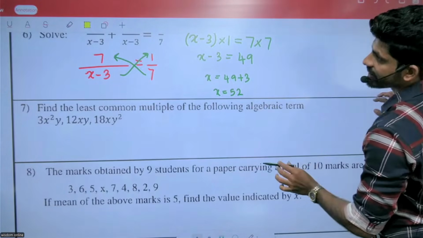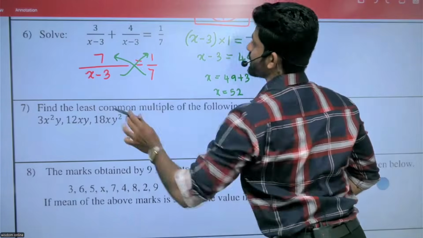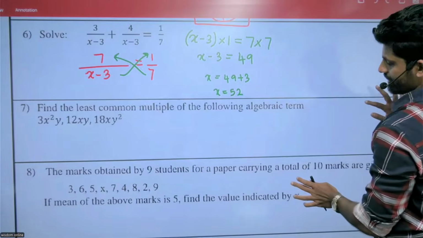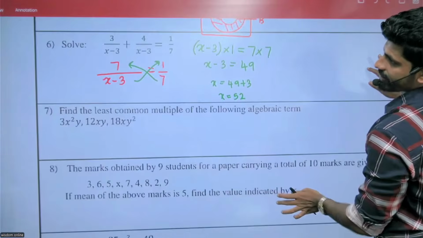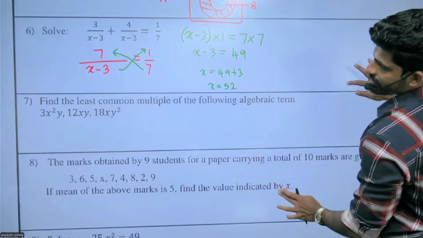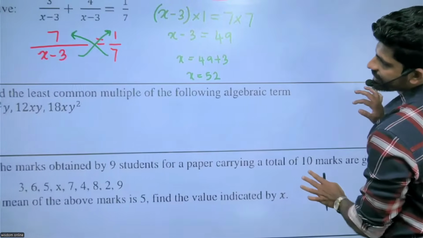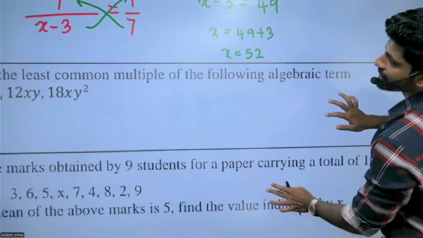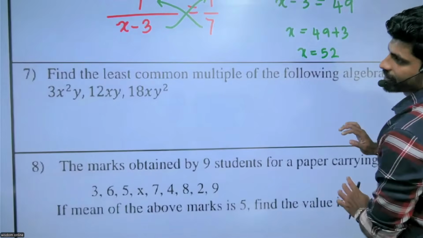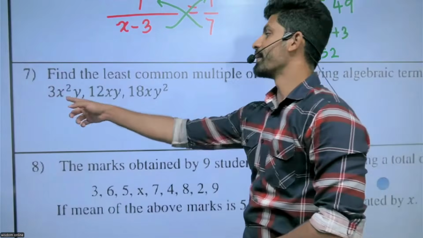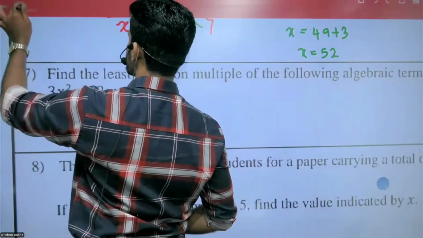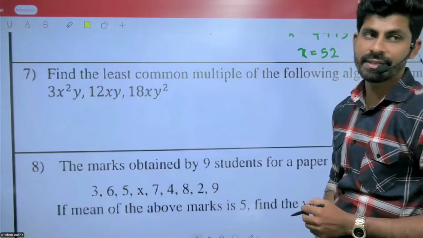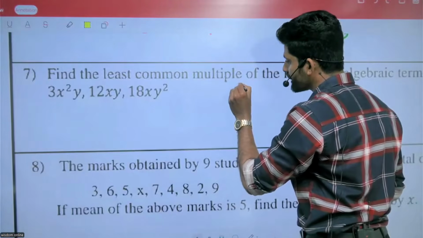I will take, look at this one. Right. Least common multiple of the following algebraic terms. Okay. 3x squared y, 12xy, and 18xy squared. Let's see how to do this one.